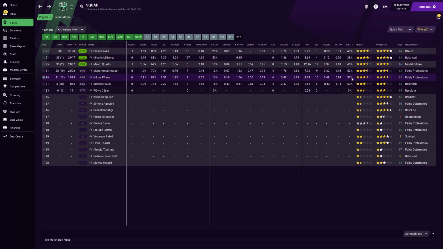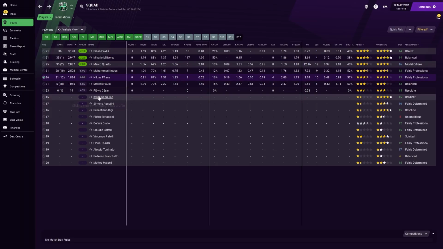So shots on target ratio, Flansy's pretty solid there too. He gets an average of a shot per game. Shot on target per game, well, nearly, but Kudus does seem to shoot a little bit more too. But Flansy definitely scores more, and that goes without saying. But imagine what Flans could do with the xG of Kudus. But then Kudus plays slightly further forward. So it's definitely an interesting one.